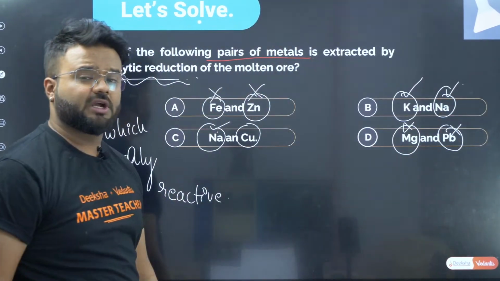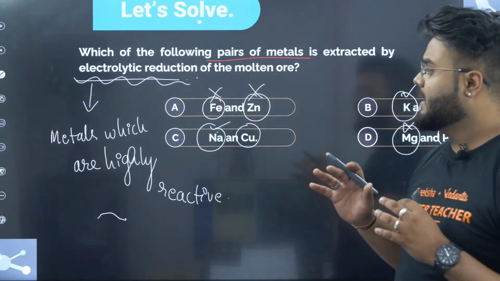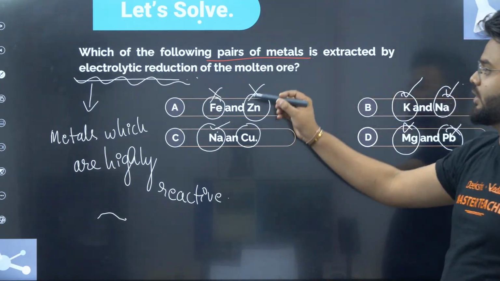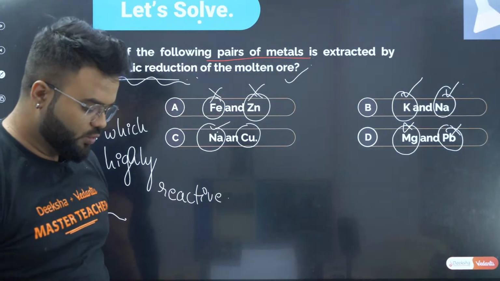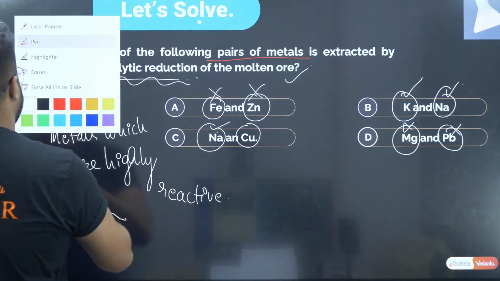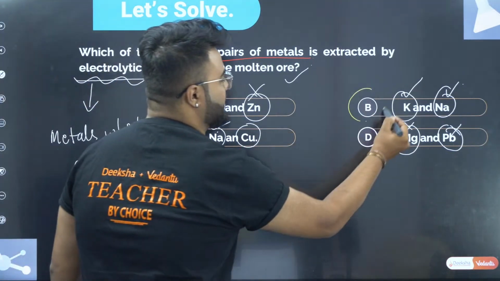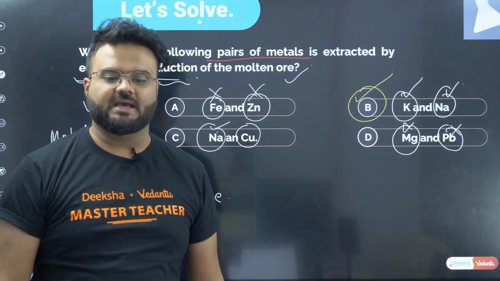Yes, and we know that potassium and sodium are the most highly reacting metals, and these will undergo electrolytic reduction. Therefore, your correct option will be option B.